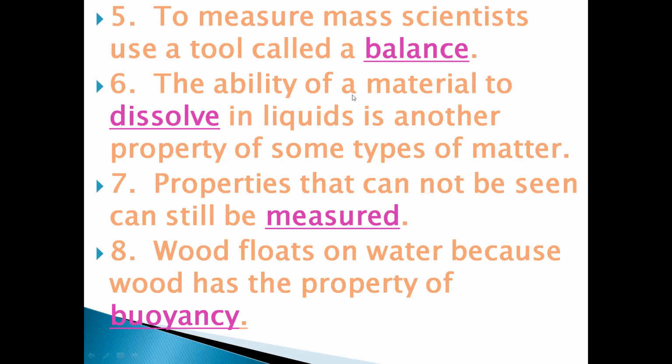Next, the ability of a material to dissolve in liquids is another property of some types of matter. We discussed the unseen properties of matter. There are some types of matter which have unseen properties like the ability to dissolve, the solubility, and also the magnetic property, the magnetism. These are the two unseen properties. The answer here is dissolve.